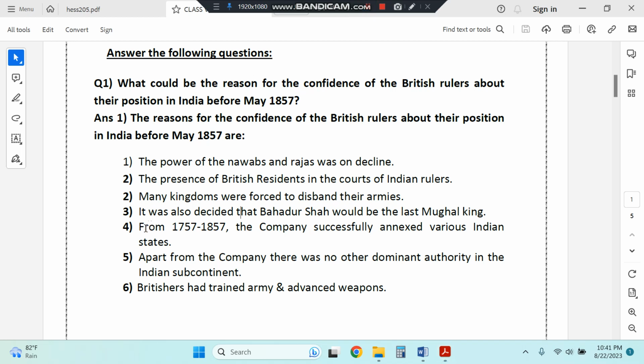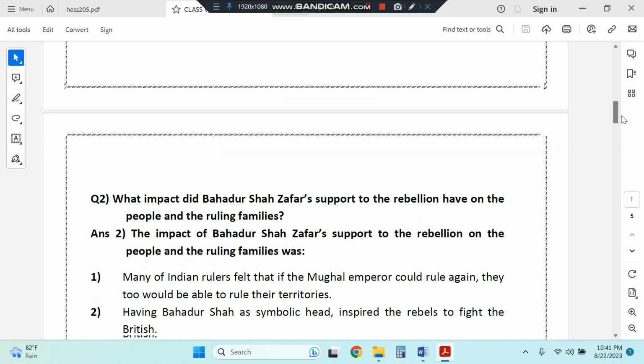From 1757 to 1857, the company successfully annexed various Indian states under various policies. Apart from the company, there was no other dominant authority in the Indian subcontinent. British had trained army and advanced weapons, so they were confident about their position.